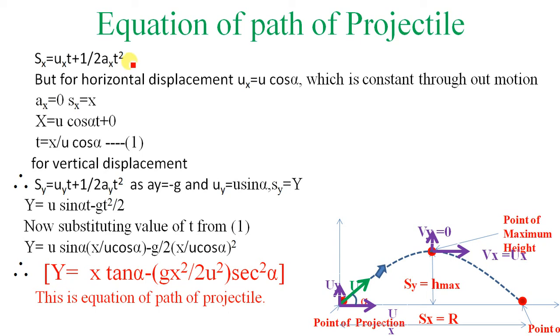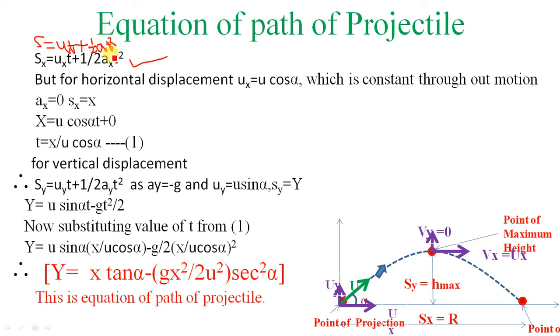First we will apply the equation of motion in the x direction. We know that s is equal to ut plus 1 half at square. This equation we also derived in the fourth unit.